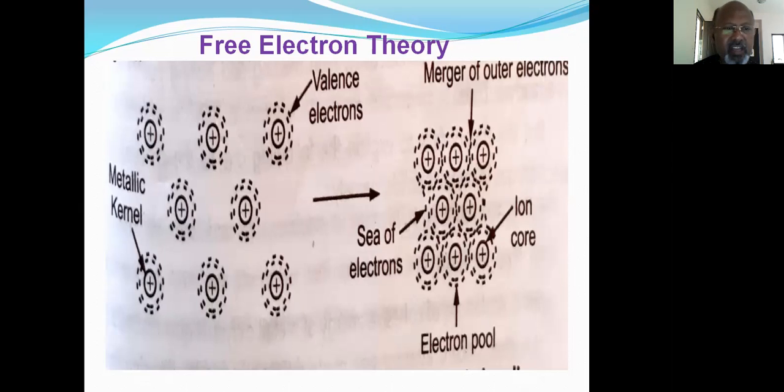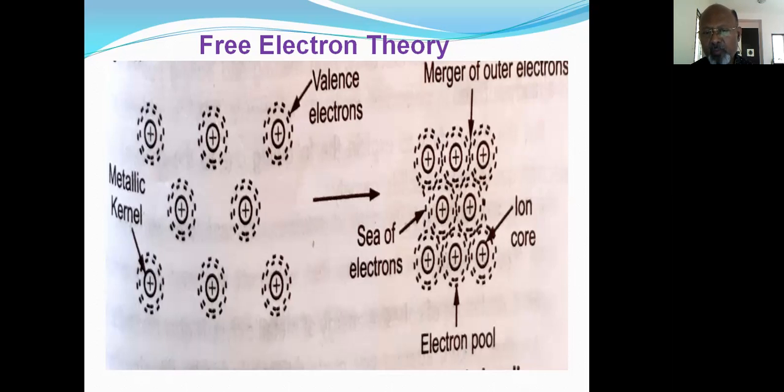I have shown here in the diagram a metallic kernel which has lost electrons because of low ionization potential values. When these metal ions merge into one another, as in the second diagram, the metallic kernels have a sea of mobile electrons. These mobile electrons merge into one another.